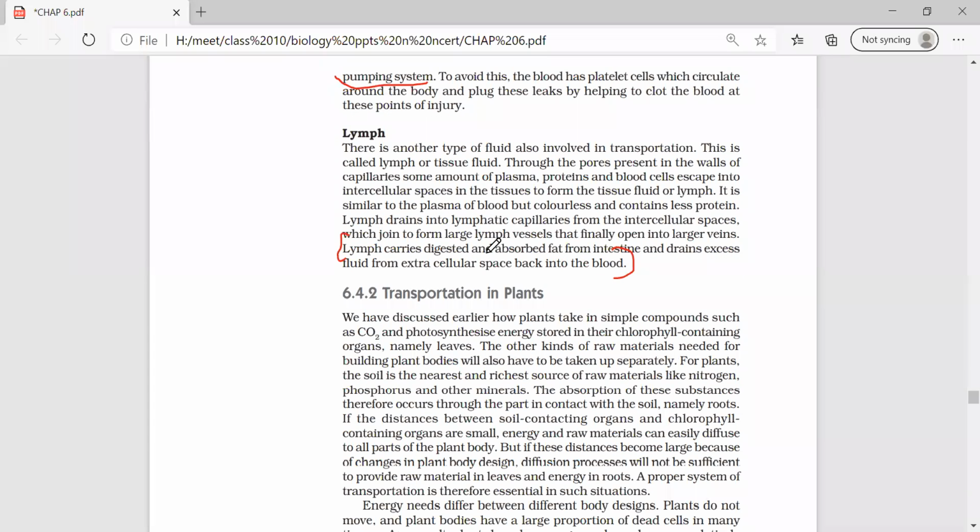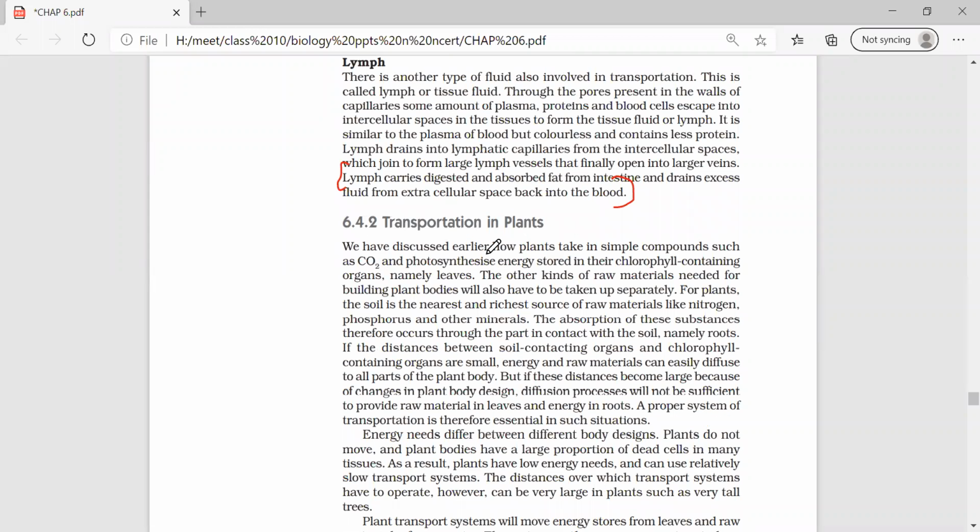Have you written it? Yes, ma'am. Can you tell me the direction of flow of the lymph? From where it starts, how it moves, and how it comes back, I gave you one flow chart.